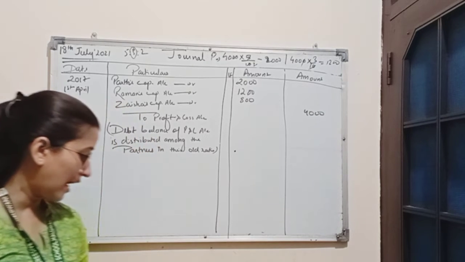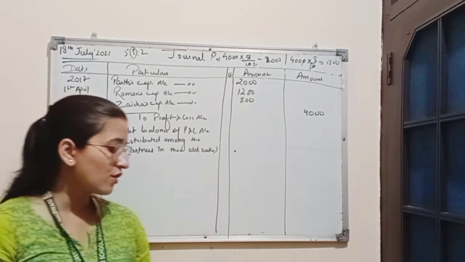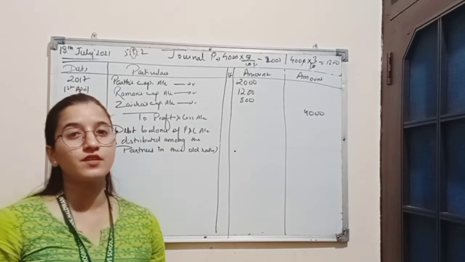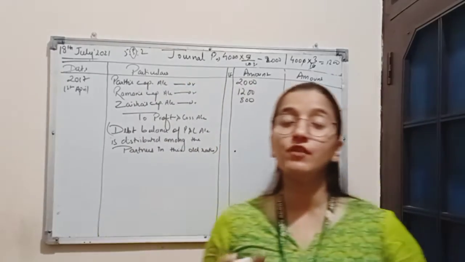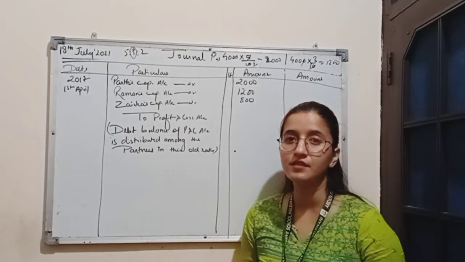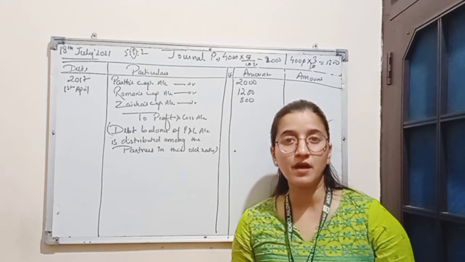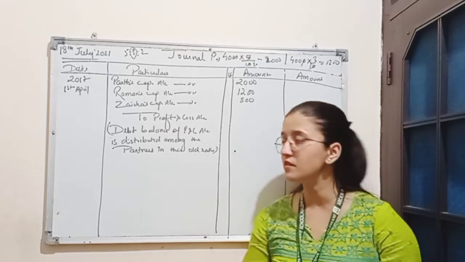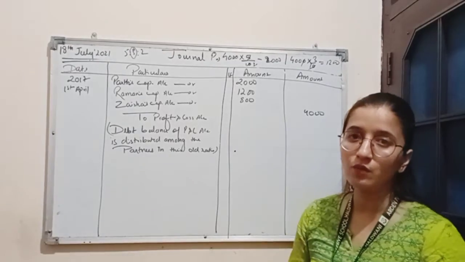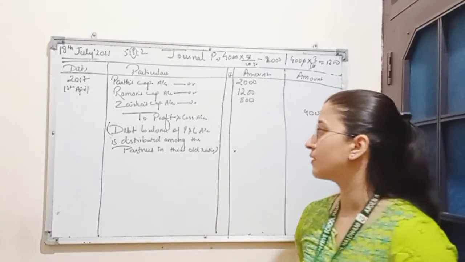Now, next we have a balance of 36,000 in general reserve. So now this general reserve will be distributed among the partners in their old ratio. General reserve is to be distributed among the partners. It is an income for the partners. So partners' capital accounts will be credited in this case.